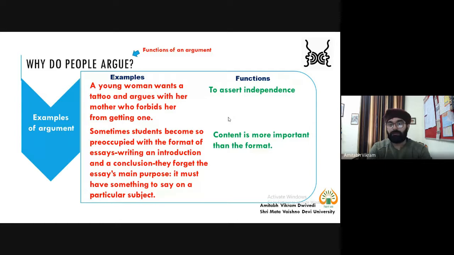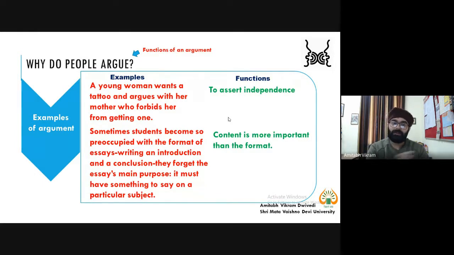So one is formatting we are talking about, and the other is the quality that must be there in an essay. So there are two things that we are talking about. Now again, in such an example, when you are instructing someone, that means that thing is lacking, or you want them to remember this thing.